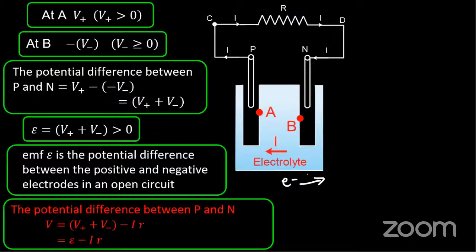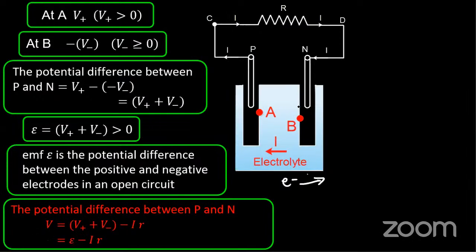So what happens? The Cu, when it is dipped in its solution, becomes Cu plus, and the Zn, when it is dipped in its solution, becomes Zn minus. So they exhibit a positive charge and a negative charge on their electrodes. From here you get the battery. This you might have learned in your chemistry. Again, then we come to the physics point of view.